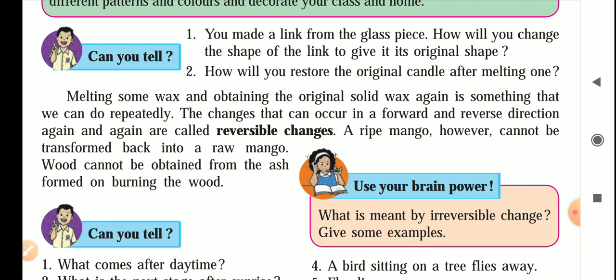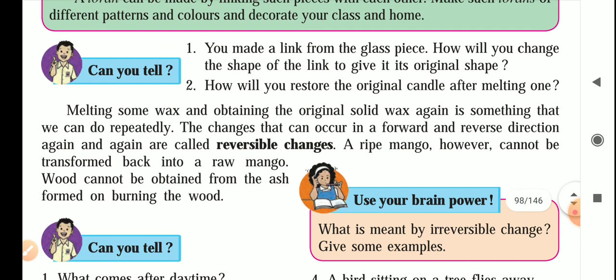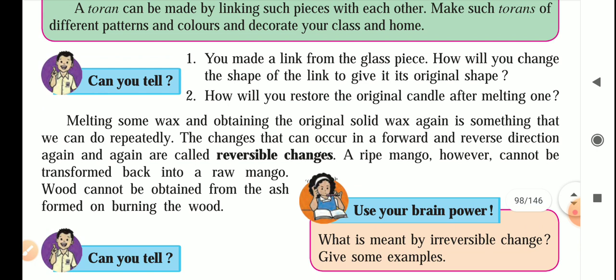Let's see. Here two questions are asked to you. You made a link from the glass piece. How will you change the shape of the link to give it its original shape? And the second question is, how will you restore the original candle after melting one?